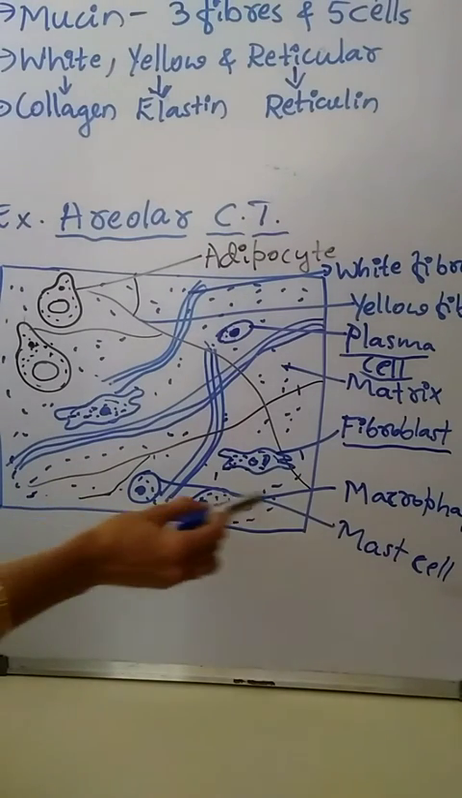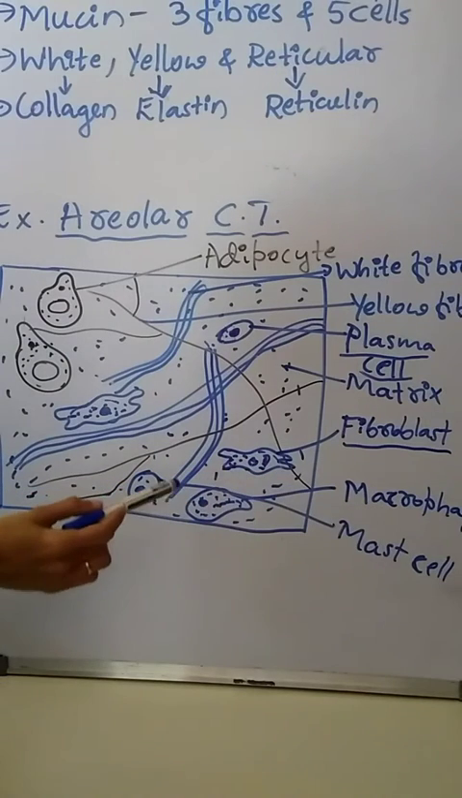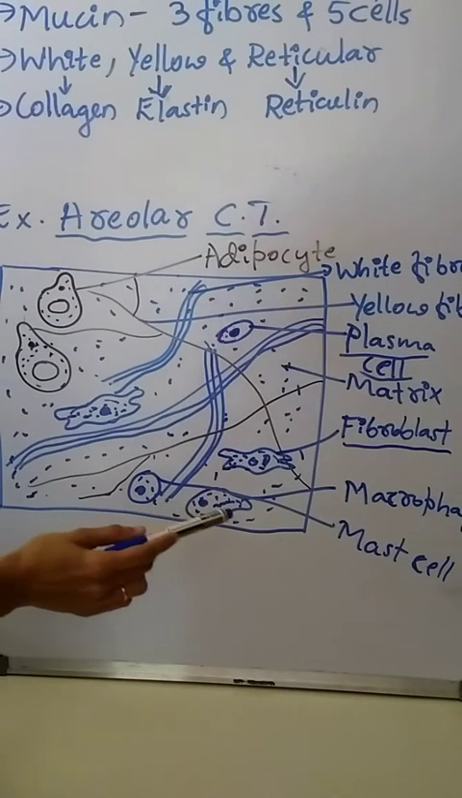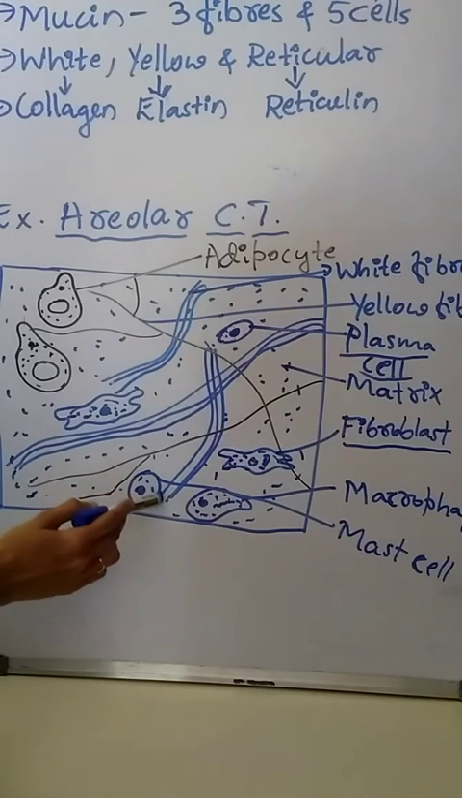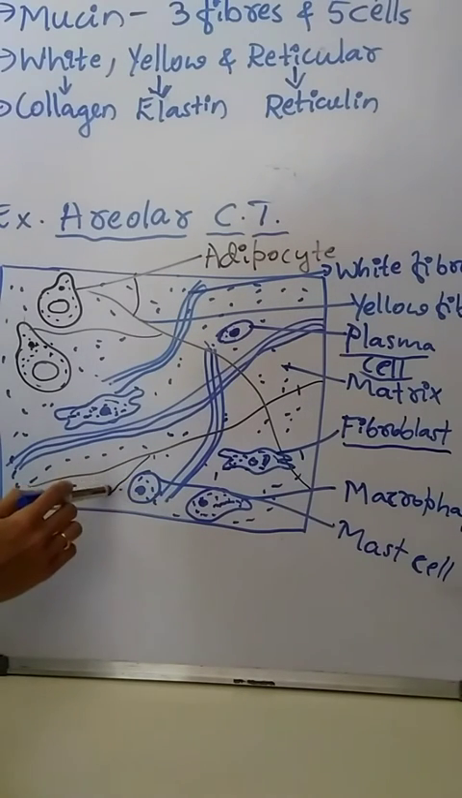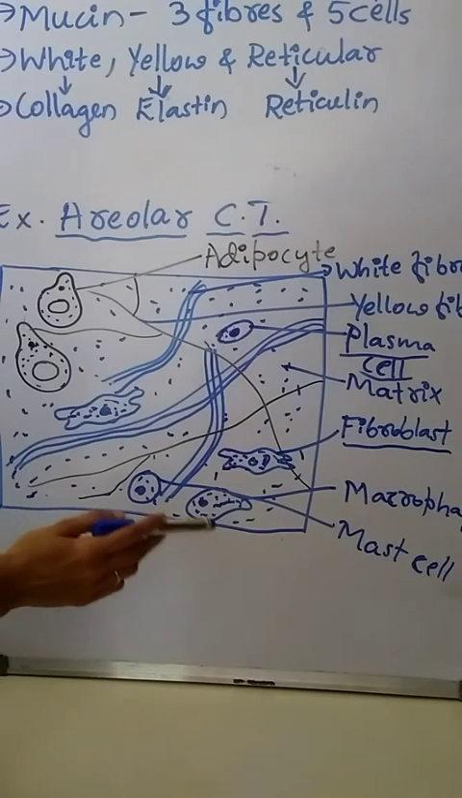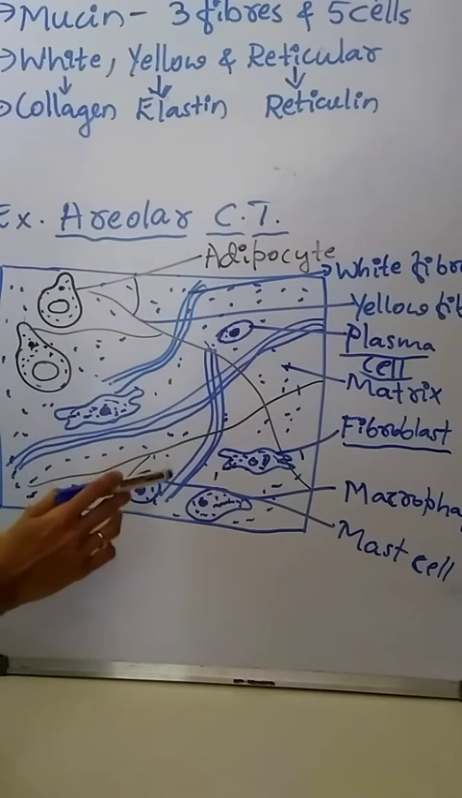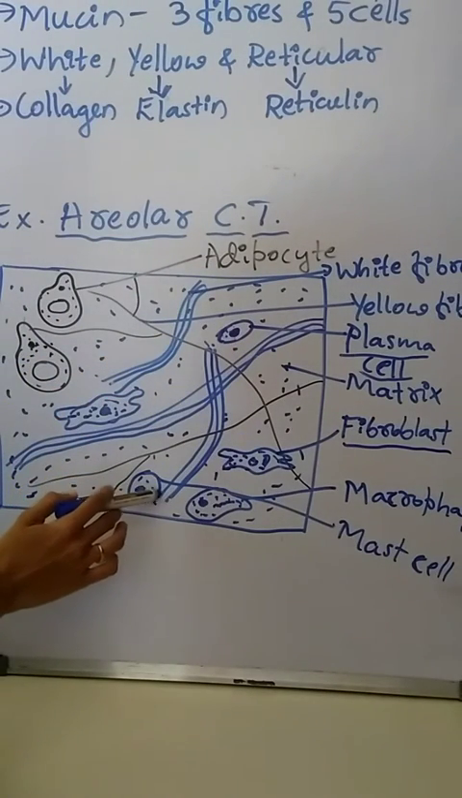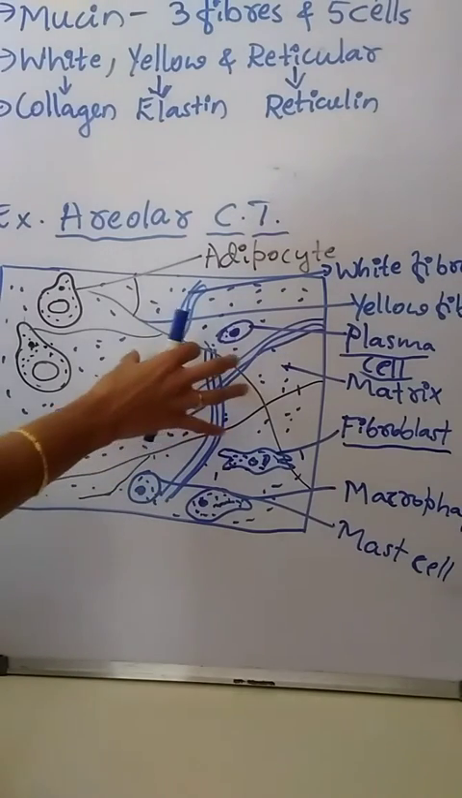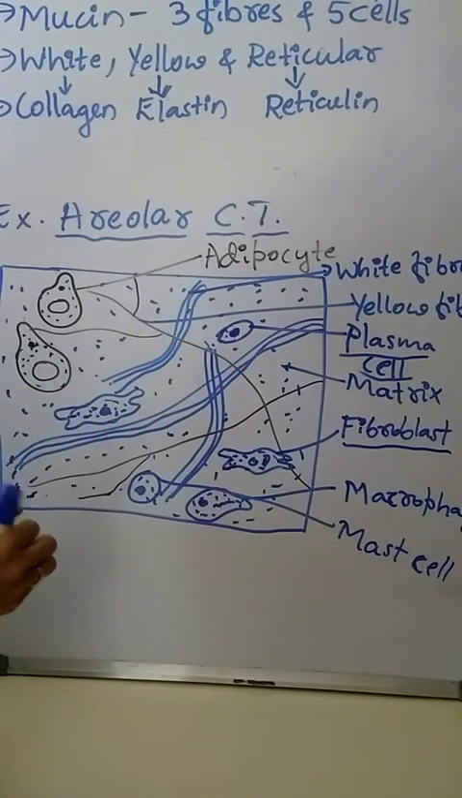Then another one is macrophages. Macrophages are amoeboid shaped, means irregular shaped, and they are wandering cells. Wandering cells means moving here and there. And they defend against infective microorganisms by ingesting them.